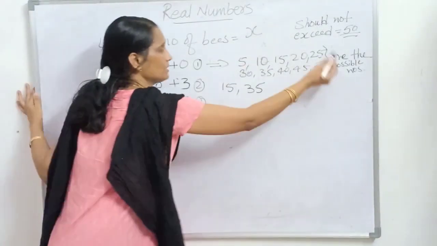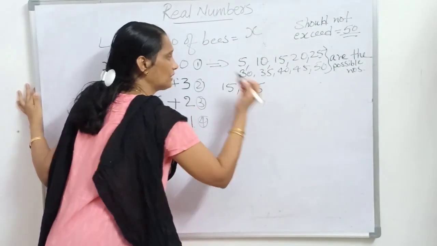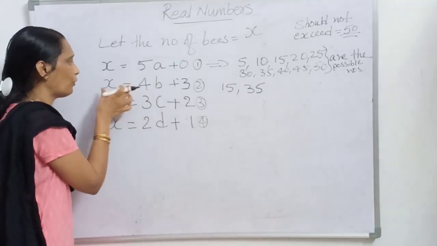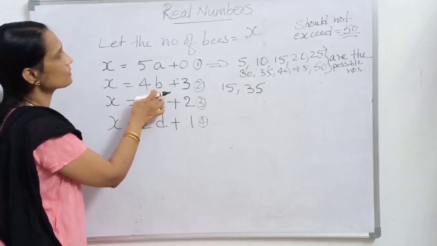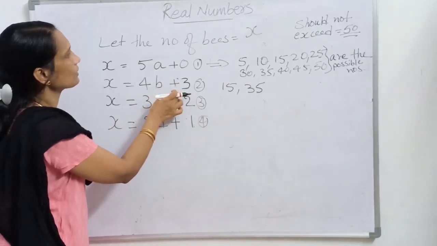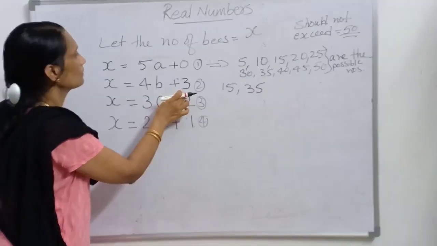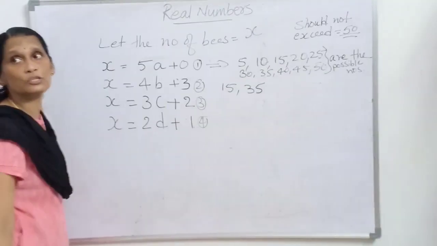So from these numbers, 15 and 35 are possible for this condition. Any more numbers? 4 6s are 24, 4 7s are 28. I think that 15 and 35 are the possible values.